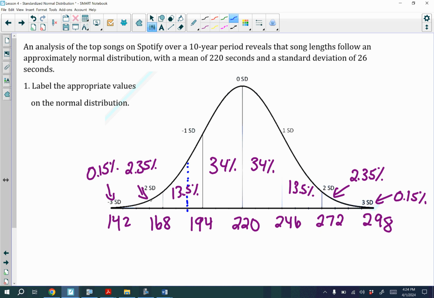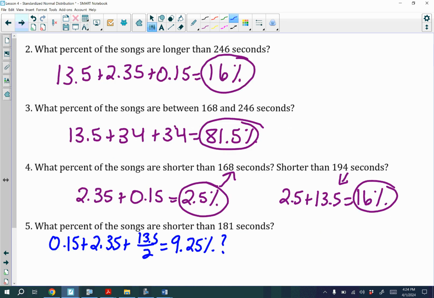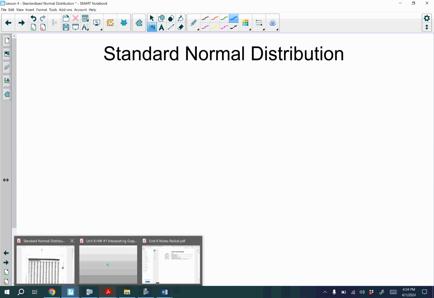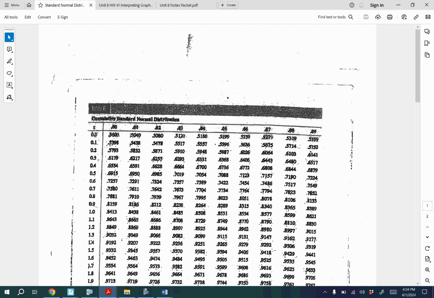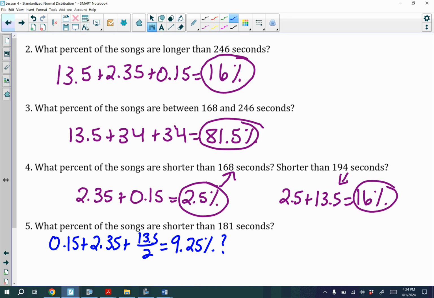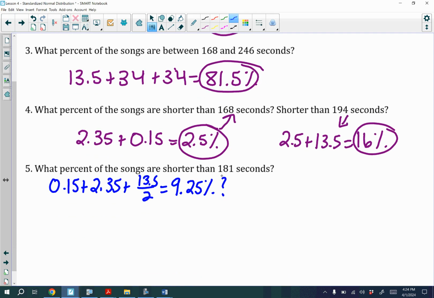So what that means is anytime in math, when some tool doesn't work, we got to figure out another tool that works. So we're actually going to have to use something different or something new to find this information. So what we're going to use, and this is what we call now the standard normal distribution, is we're going to actually use a table, which you have with you, that's going to give us these percentages. Now, in order to get percentages, though, we're going to have to use what is called the z-score. So remember, you guys learned about that yesterday, the idea of a z-score. So let's figure out the z-score for 181.